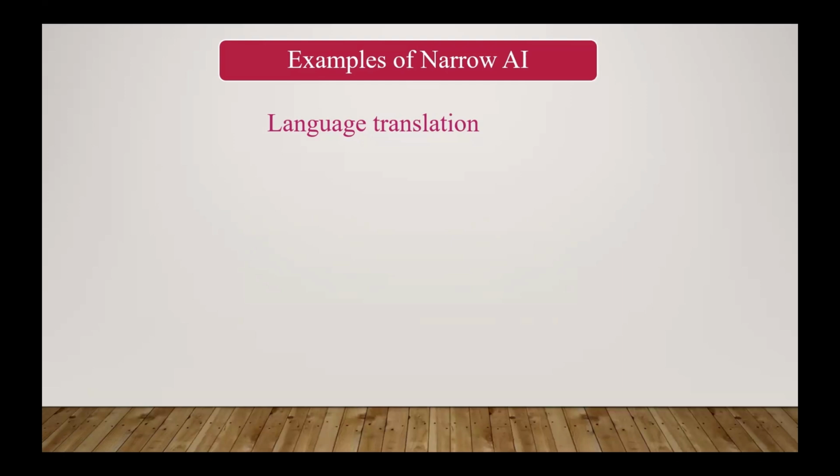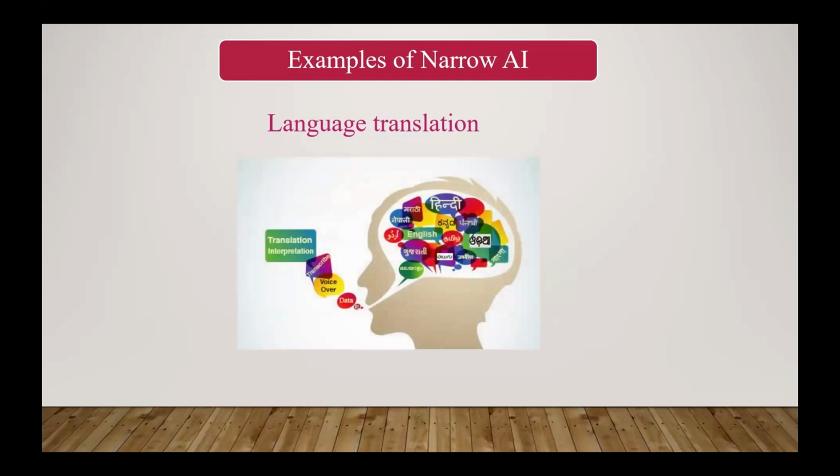Previously, a person was hired for this operation, but right now there is no need to use a human being to convert from one language to another. AI is present which converts everything. There are many translators that use AI to translate written text into any language.